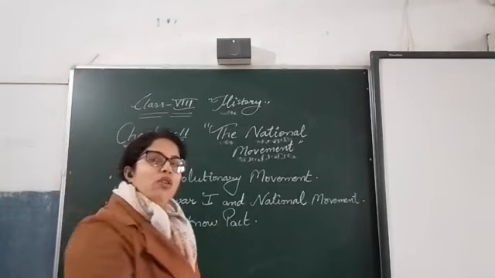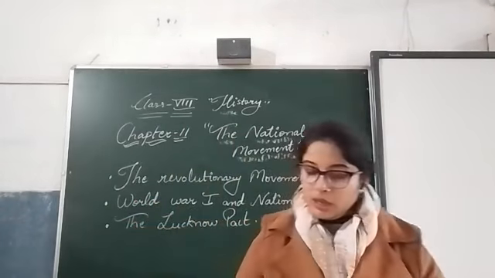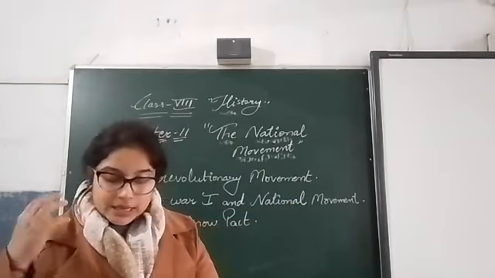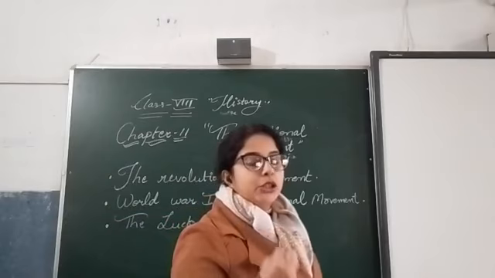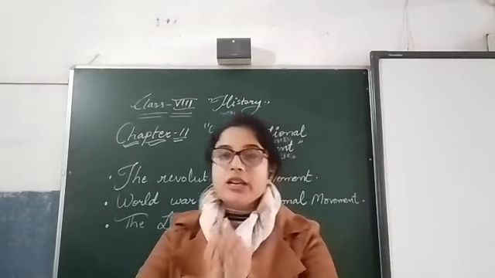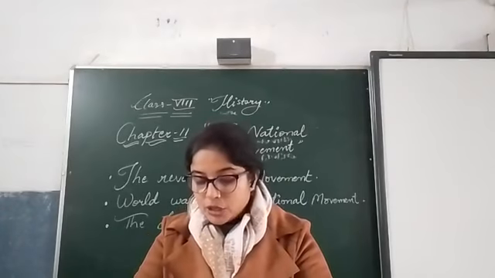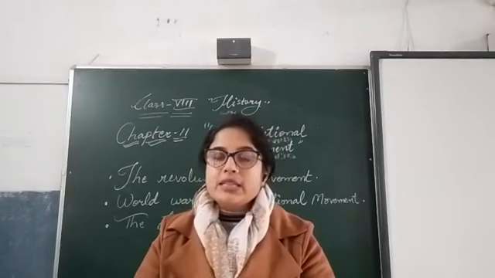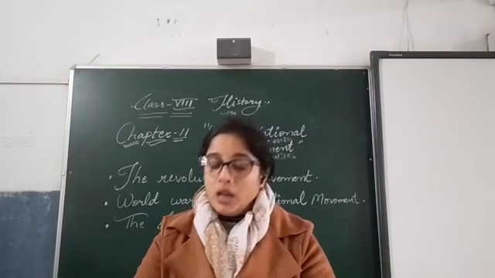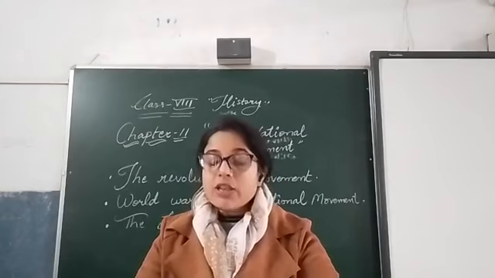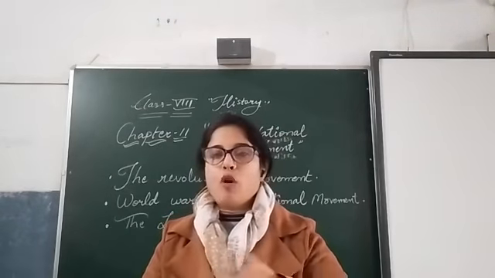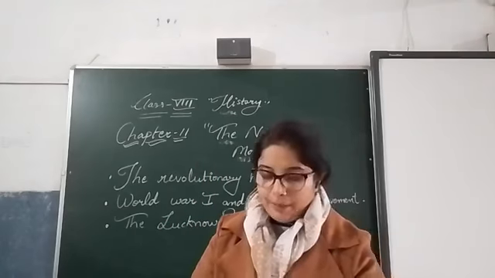People from all over India who had the same thinking about nationalism gathered together and formed the nationalist party to go against the Britishers, to tell them that the policies they were making the Indians follow were not good for them.